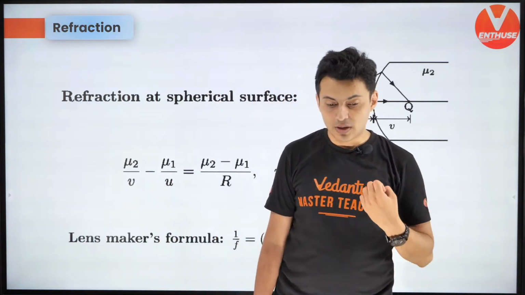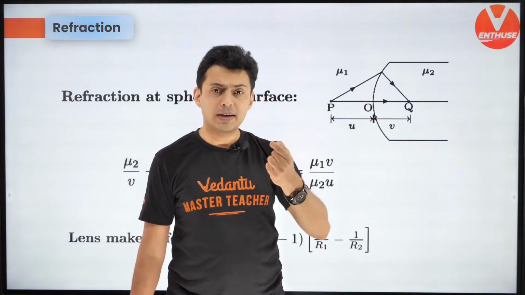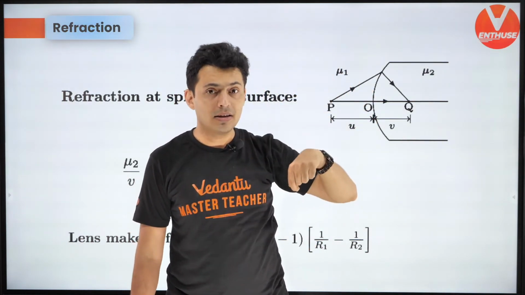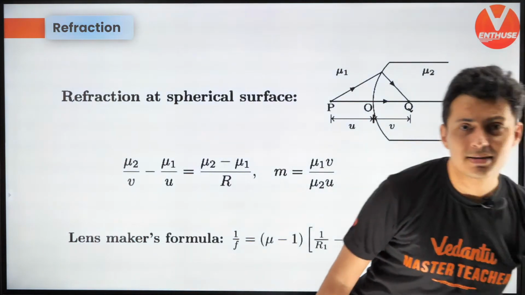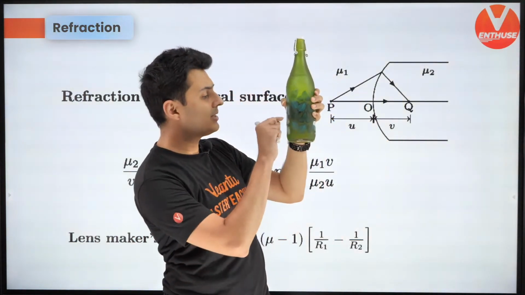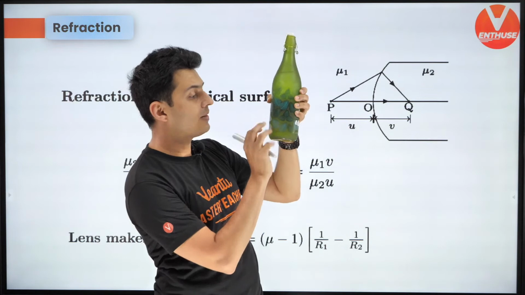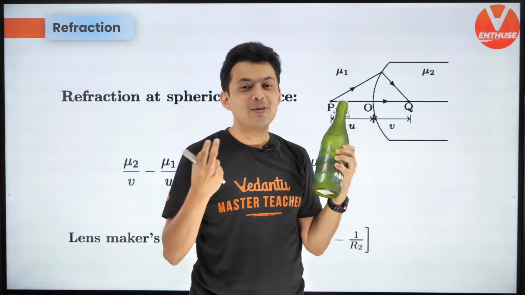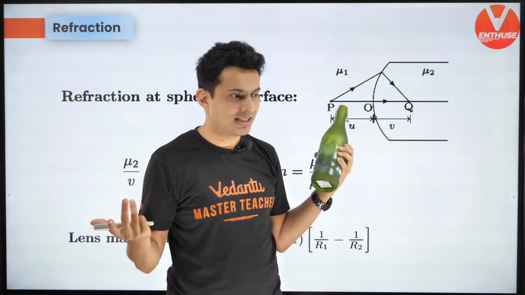And sometimes you would have also seen a dust particle inside a glass container, something like this. Let's say this is glass and this is curved. You see something inside. This is a curved surface. Whatever is there inside appears to be at a different place, magnified, diminished, etc.